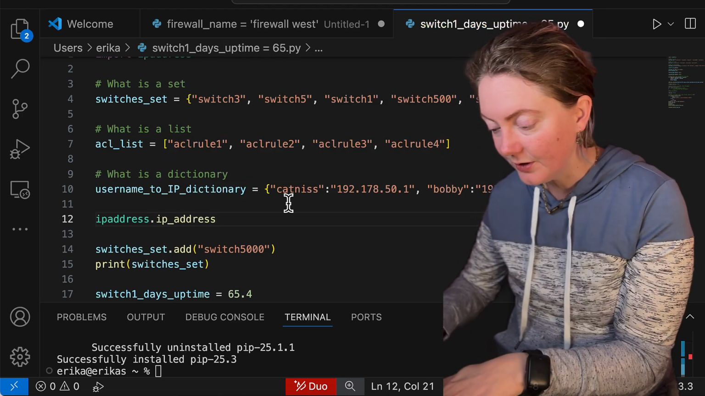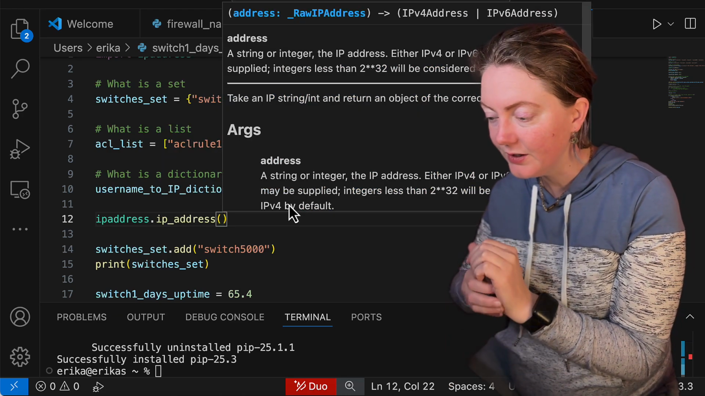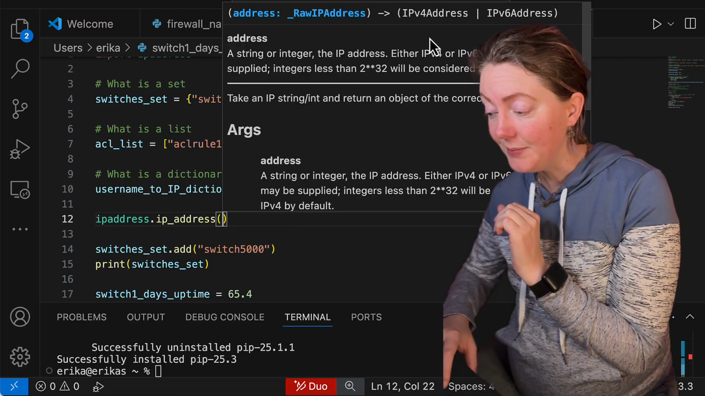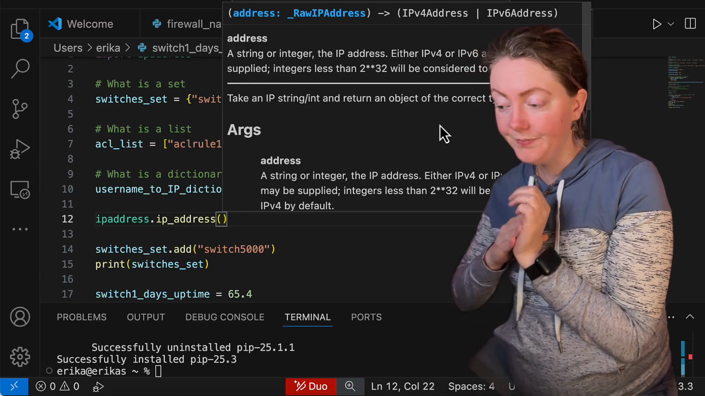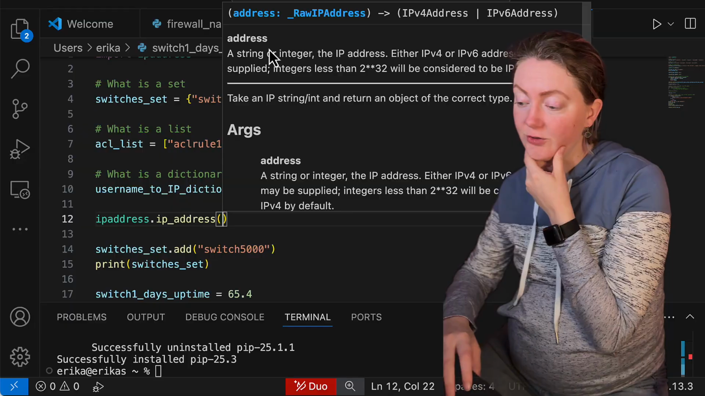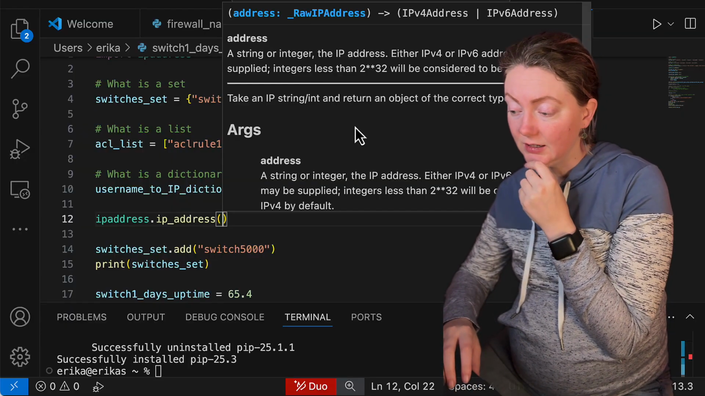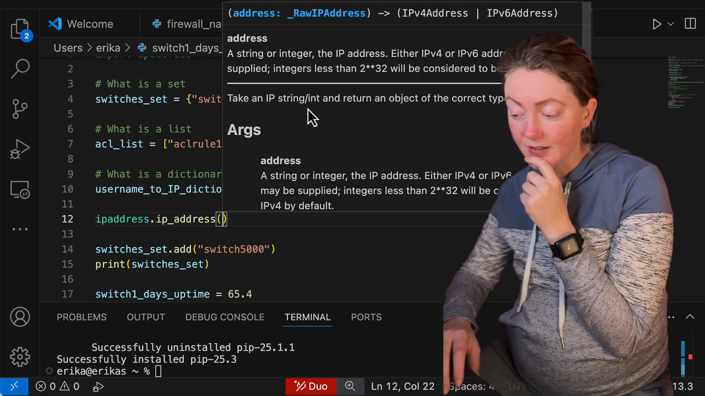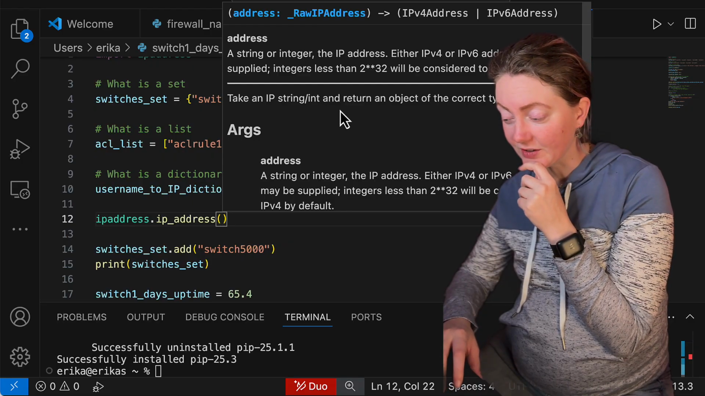IP address. So this is a function that is available to us. And if I hit the parentheses, I get more information. So it's expecting a raw IP address. It can be an IPv4 or IPv6 address. Yeah, okay, it explains here more too. Address, a string or integer, the IP address. Integers less than 2. And what it does is it takes an IP string or int and returns an object of the correct type.